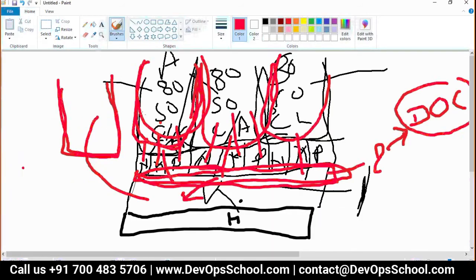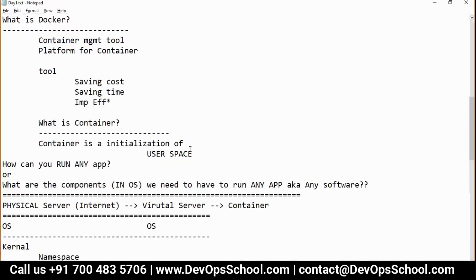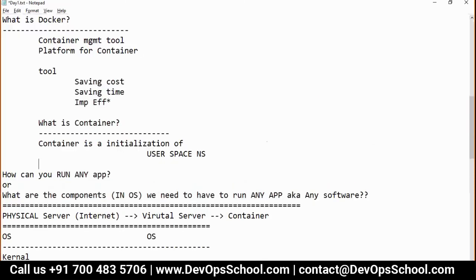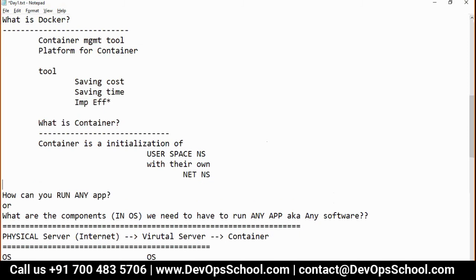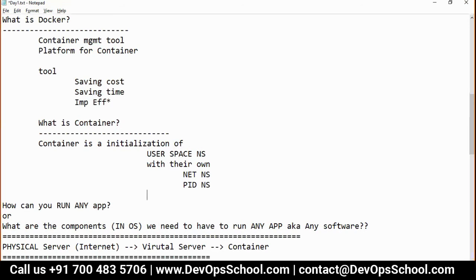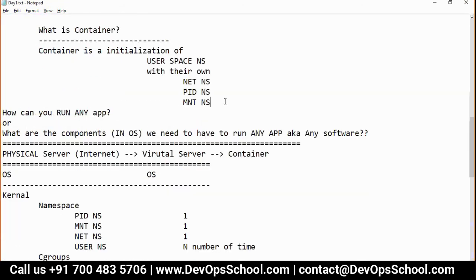See this image, this is one user, one namespace with its own network namespace, process map namespace, PID namespace, and MNT namespace. This is the technical definition of a container.